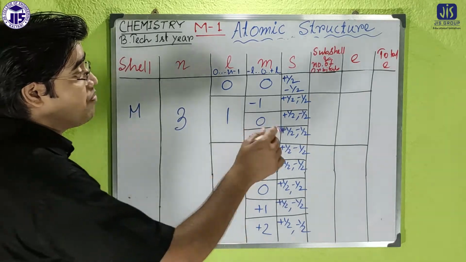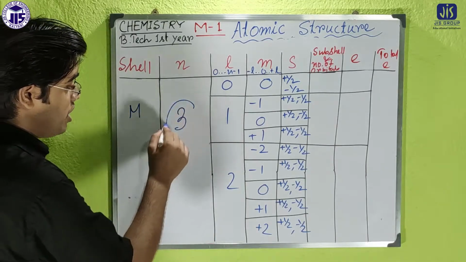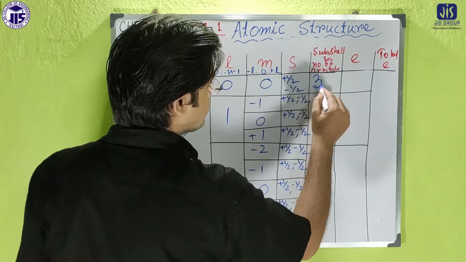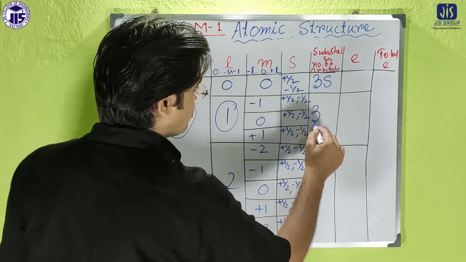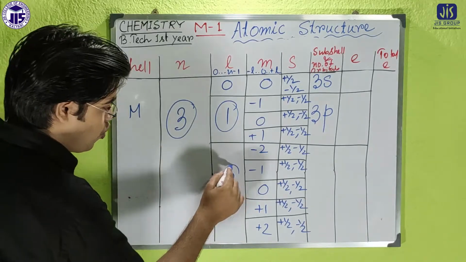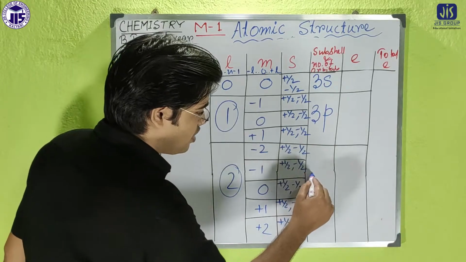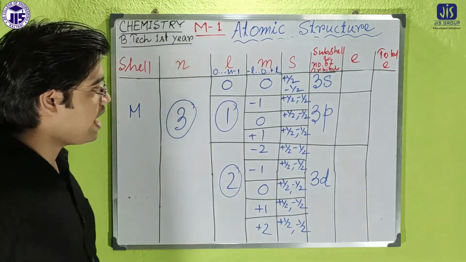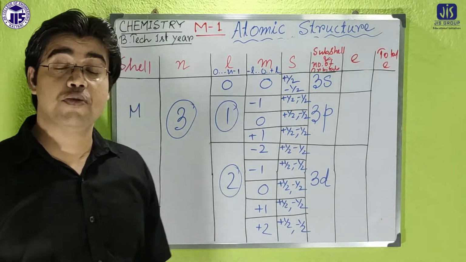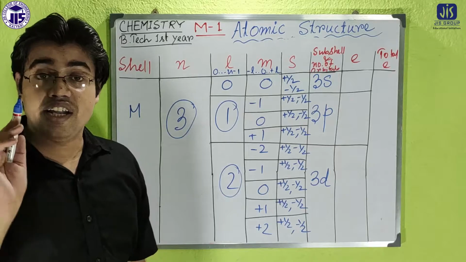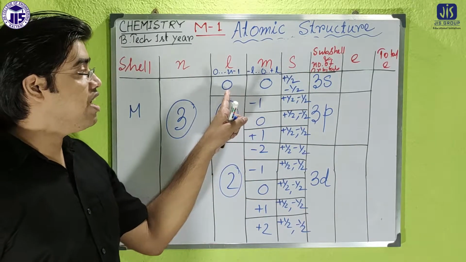Then if we consider the subcell, here it is principal quantum number 3, so it will be 3s, and for l equal to 1 it will be p, so 3p. If l is 2, it will be 3d. So 3s, 3p, 3d. How can we establish which one will be s, p and d? I again repeat, for s, p and d, you have to first see what the azimuthal quantum number is.